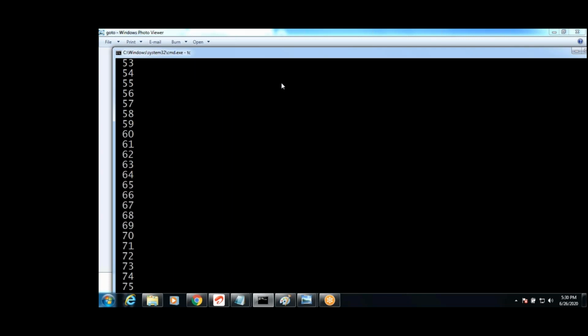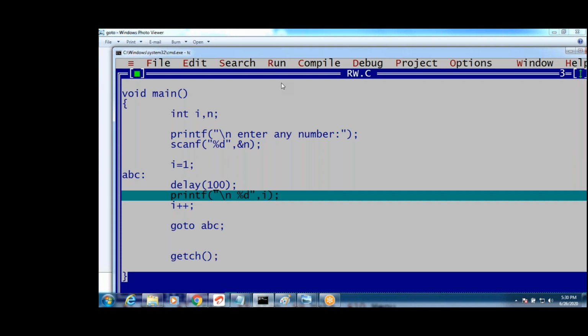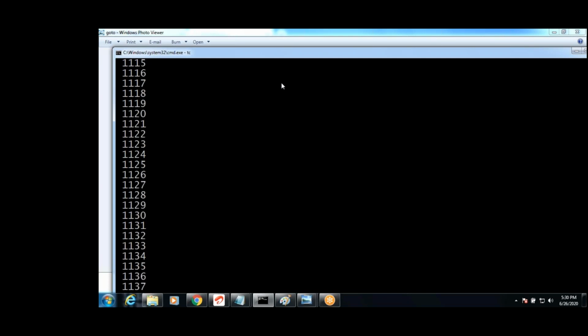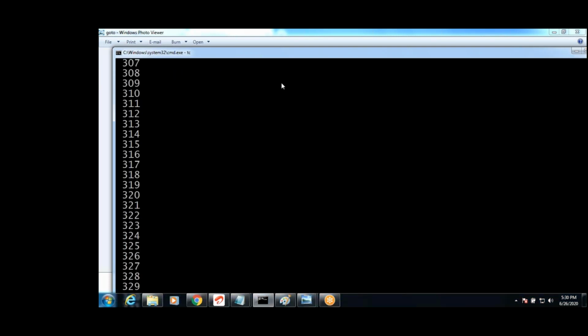If I enter 5, now it prints 1, 2, 3, 4, 5, 6. Still it is printing somewhat slowly. 35, 40, 50, 60. It's generating numbers. I want to increase the speed, so a delay of 10 milliseconds now. See guys, it is printing faster: 100, 200, 300, 400, 500. It takes a lot of time at that speed: 1000, 2000. Still I want to reduce the delay and increase the speed, guys.